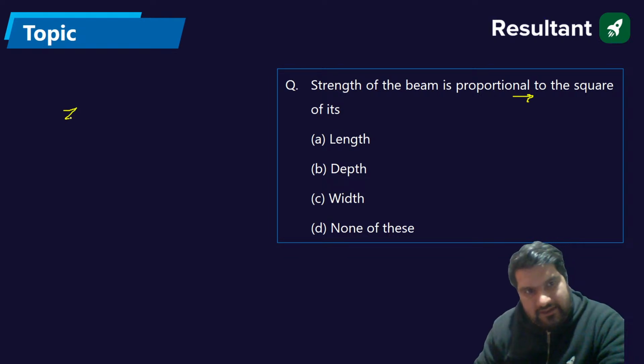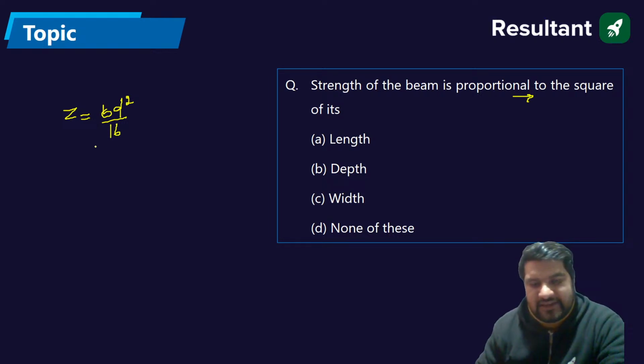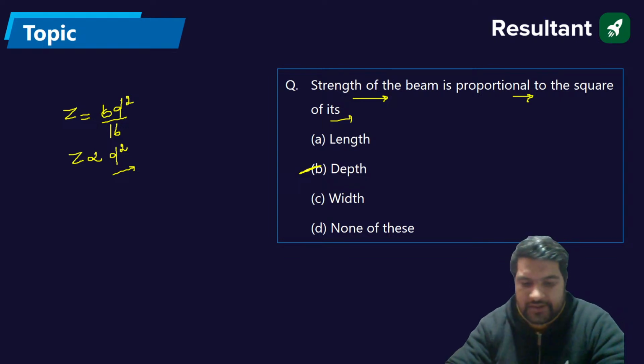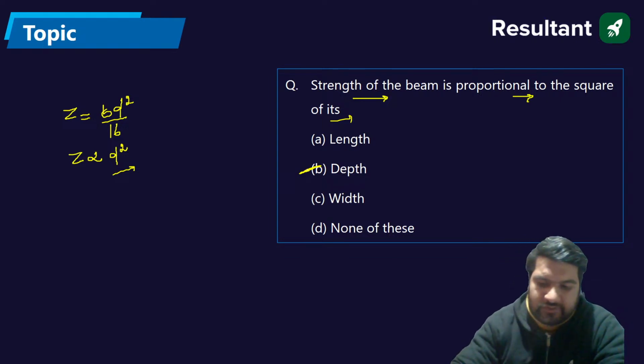So for the strength we are calculating the Z. Your Z value for the square beam or the rectangular beam will be BD square divided by 6. That means the strength is directly proportional to D square, depth square. So the strength of the beam is directly proportional to square of its depth. So the answer should be B. Absolutely fine. Next.